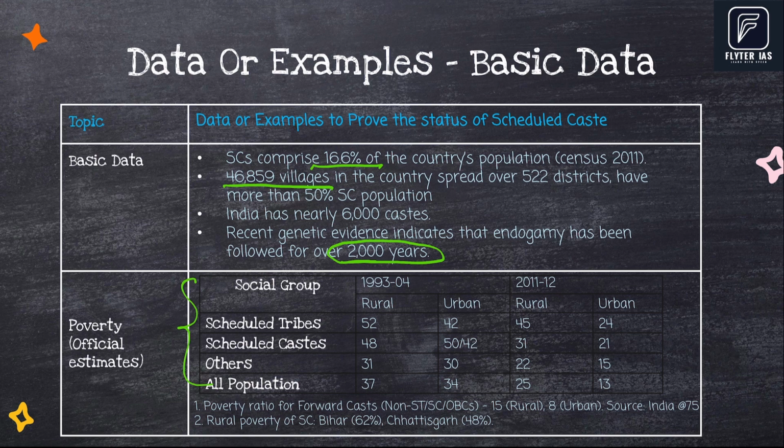For example, poverty is still high in some states, like Bihar, 62%, and Chhattisgarh, 48%. Compare this with forward castes, those not in the central SC-OBC categories. The poverty rate in 2011-12 was very low, 15% in rural and 8% in urban areas.